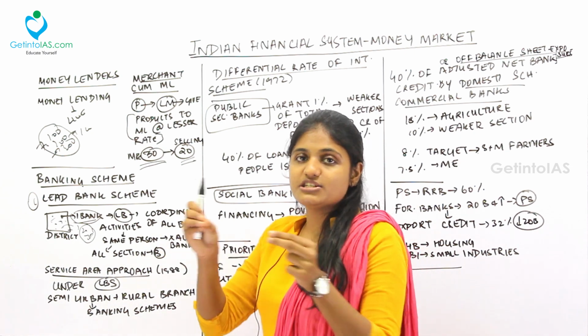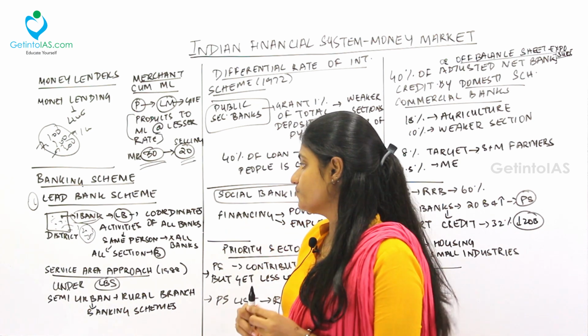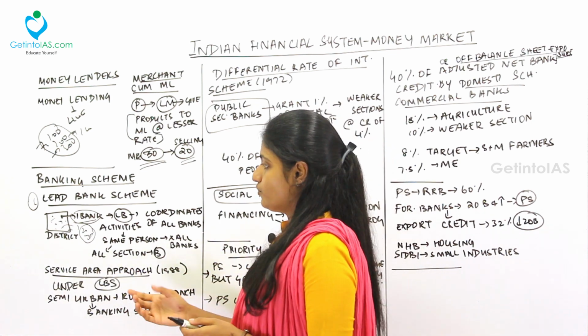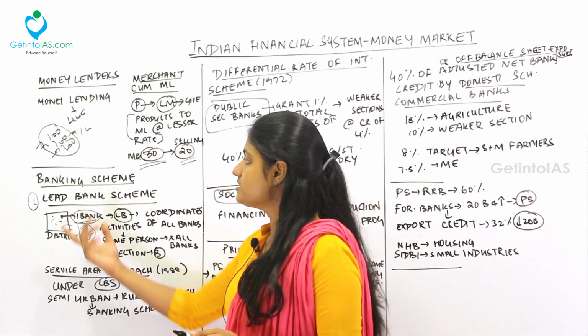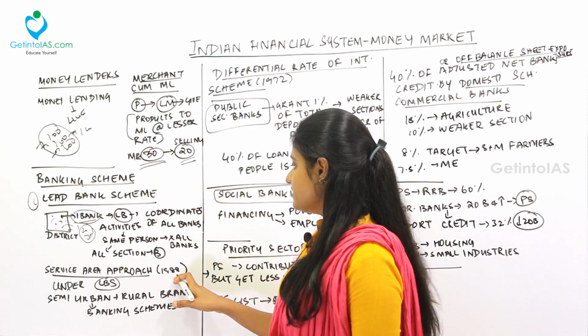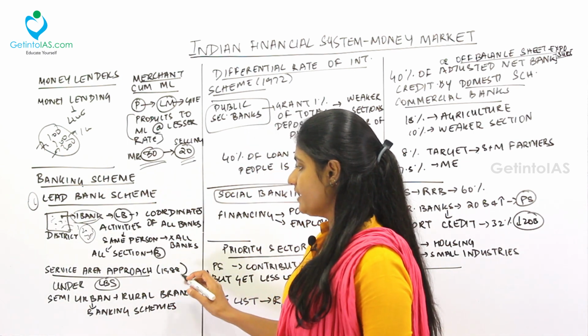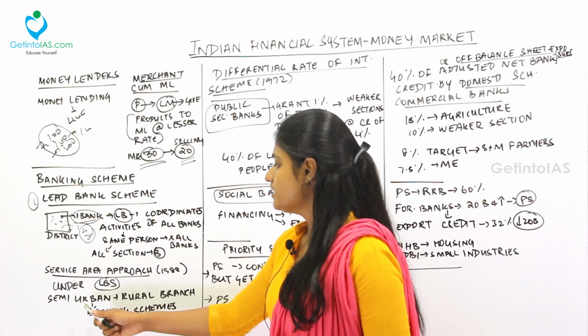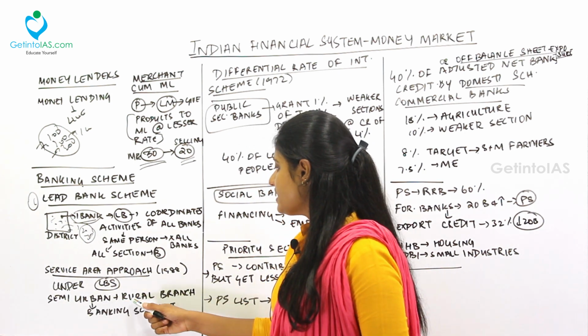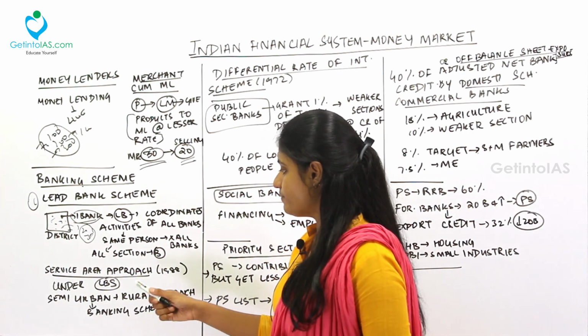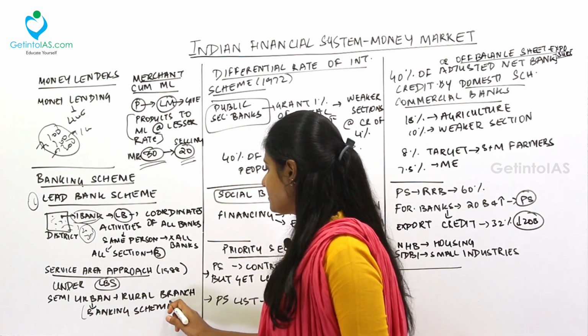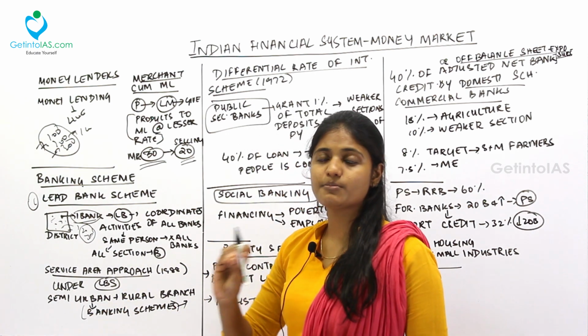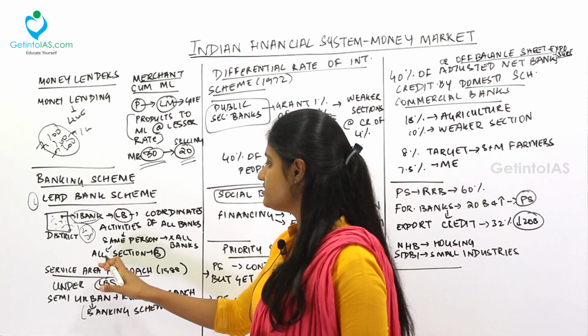That is, all sections of the society get loans. Next one, service area approach. This service area approach comes under the lead bank scheme. It was brought in 1988 under the lead bank scheme. The semi-urban areas and the rural branches of the banks see to it that the banking system reaches the maximum amount of people. That is called the service area approach.